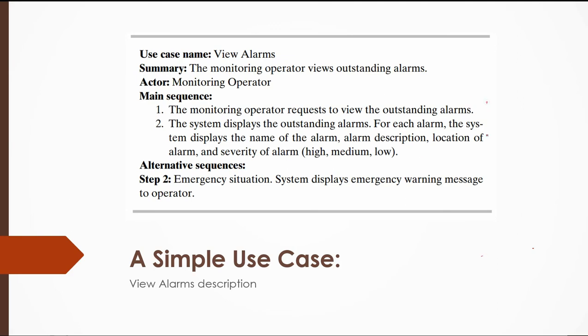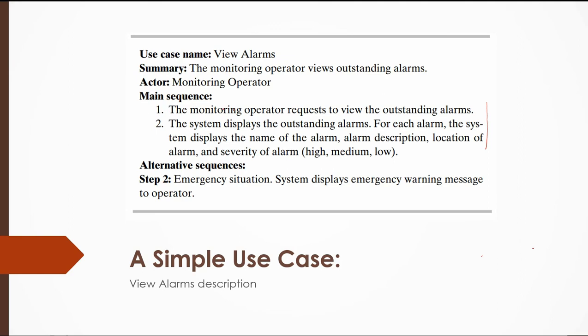Okay. So what else here? We have the sequence. How is this done? The monitoring operator requests to view the outstanding alarms. The system displays the outstanding alarms. For each alarm, the system displays the name of the alarm, description, location, and the status, for example high, medium, or low. Emergency situation is an alternative sequence in step 2.